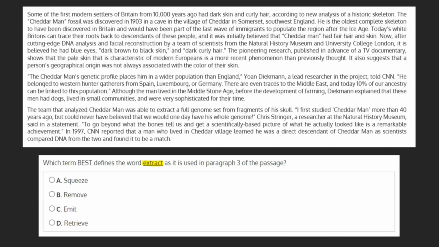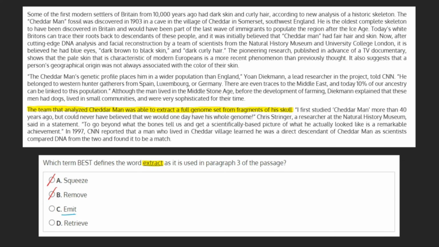We see it in the first sentence of the last paragraph, which tells us that the team that analyzed Cheddar Man was able to extract a full genome set from fragments of his skull. Based on this, we can see that they're not talking about physically squeezing or removing it from his skull, so choices A and B can be marked off.